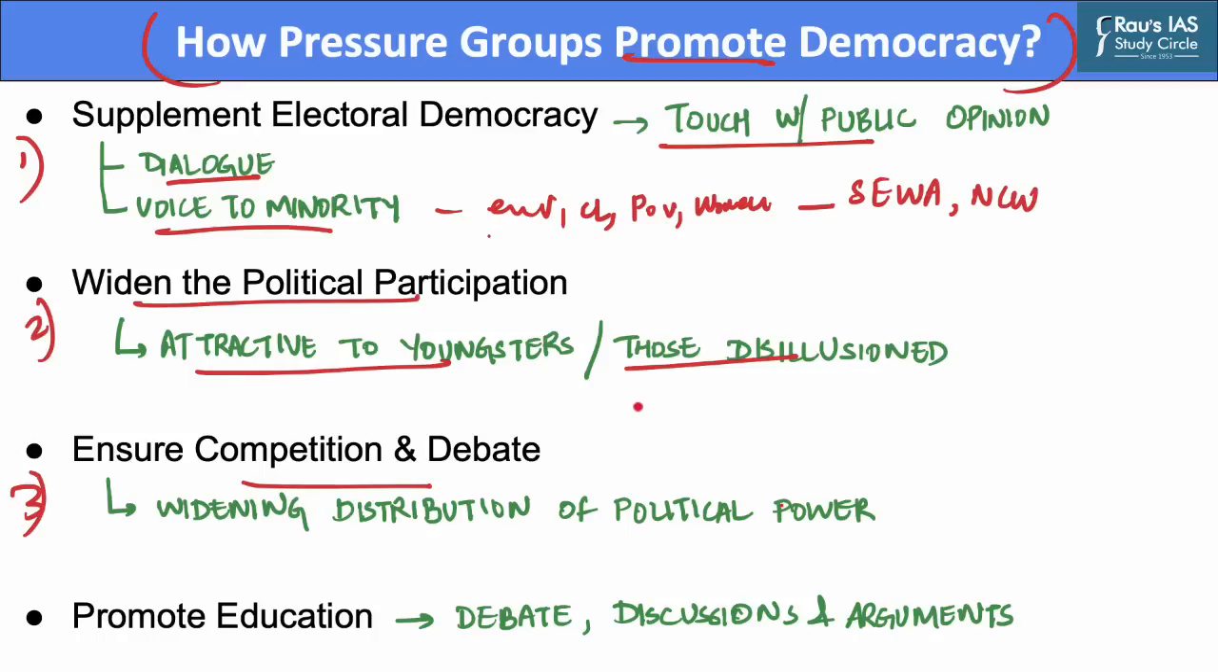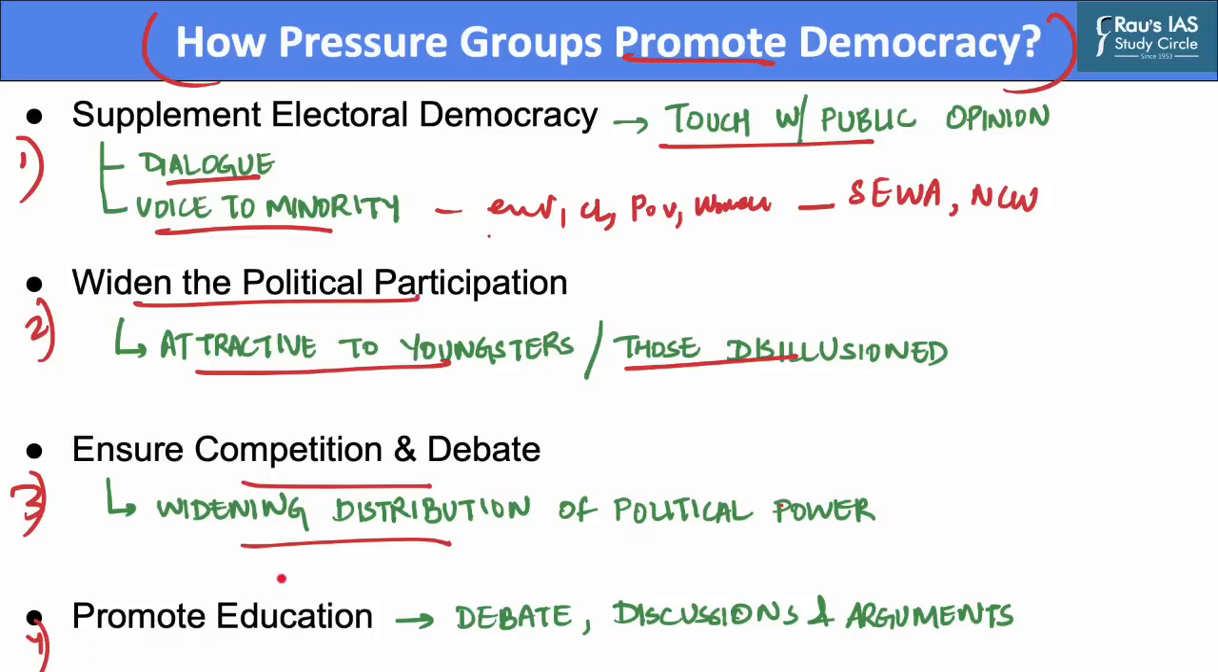Pressure groups help to promote democracy by widening the distribution of political power. They do this in part because these pressure groups compete against each other. This ensures that no group or interest can remain dominant permanently.